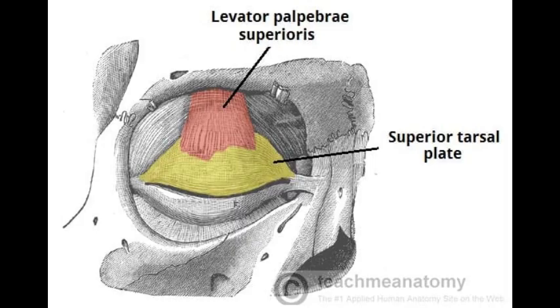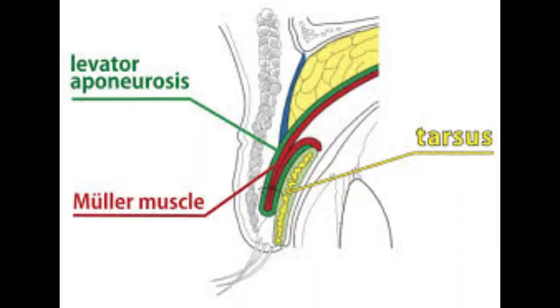Now, there is another muscle called Müller's muscle, and Müller's muscle is located on the underbelly of the levator palpebrae superioris. That muscle also aids in lifting the upper eyelid by about 1 to 2 millimeters, and it has sympathetic innervation. The sympathetic also innervates the superior and the inferior tarsal muscles, and that contributes to opening and closure of the upper and the lower eyelid.